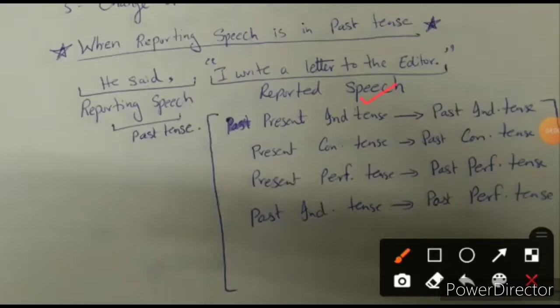If you have the verb in the past tense, then in the reported speech, if you have a present indefinite tense, you are going to change that present indefinite tense into what? You're going to change it into past indefinite tense. Or again, if you have the subject in he said, the reporting speech, in the past tense, then what is going to happen? You're going to change the present continuous tense in the reported speech into what? Into past continuous tense. Is it clear?